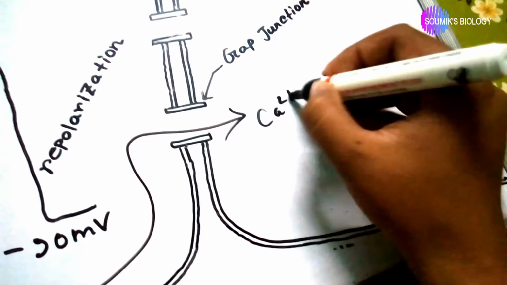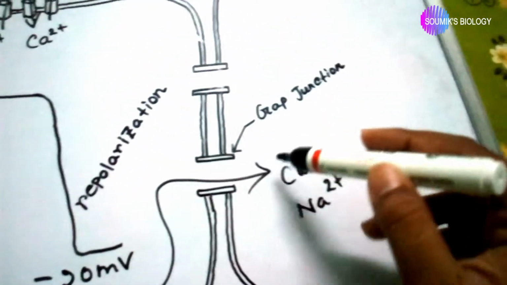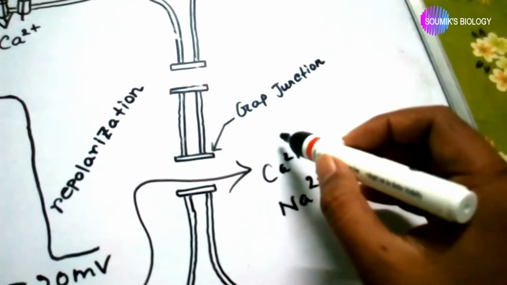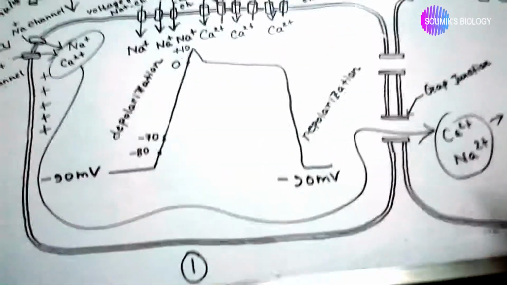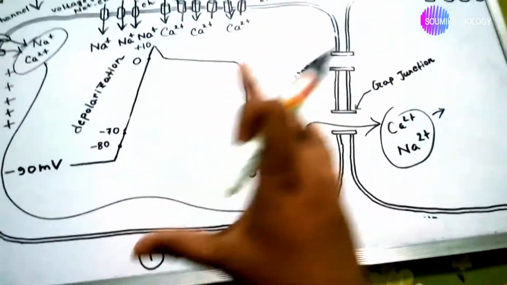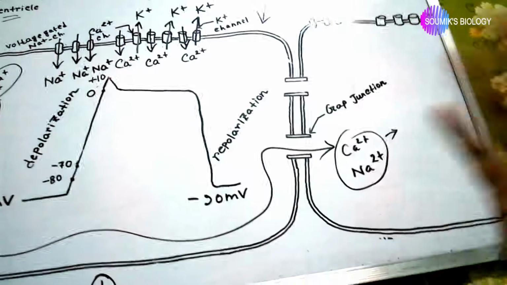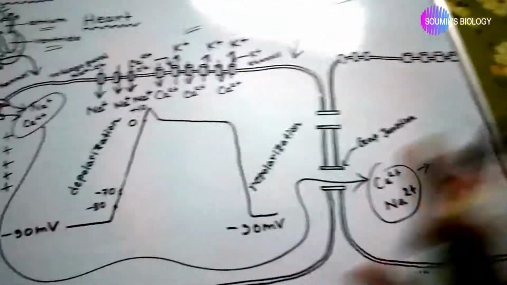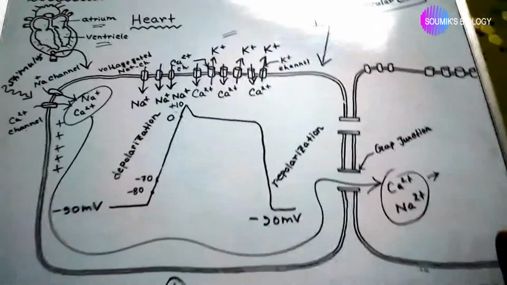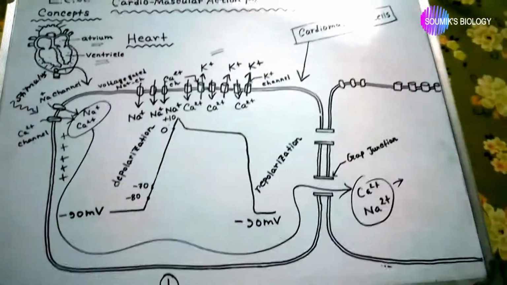The calcium ions and the sodium ions are transported through the gap junction to the other cell, and the same thing happens again. From one cell to another cell and to another cell, the same thing is happening, and the membrane potential goes throughout, cell to cell. This full process is called the cardiovascular action potential.